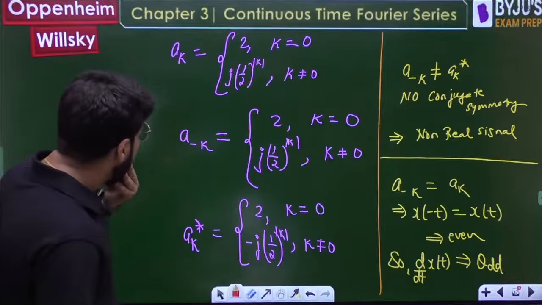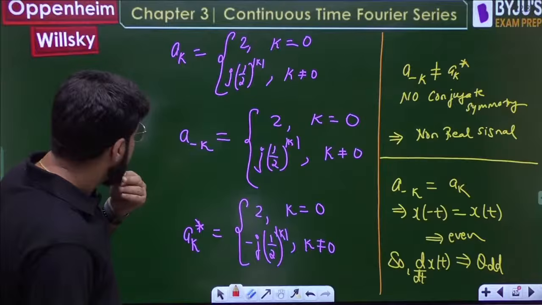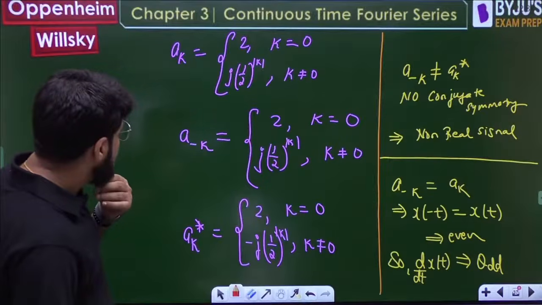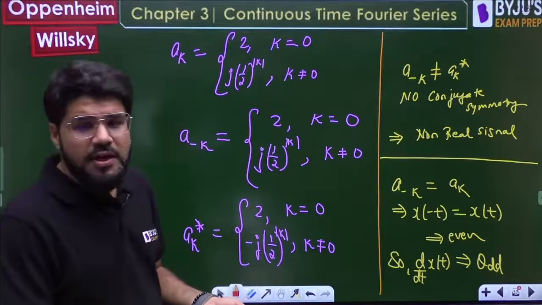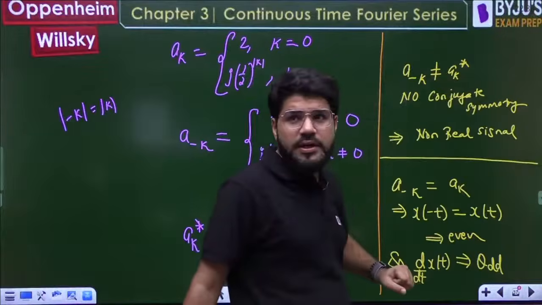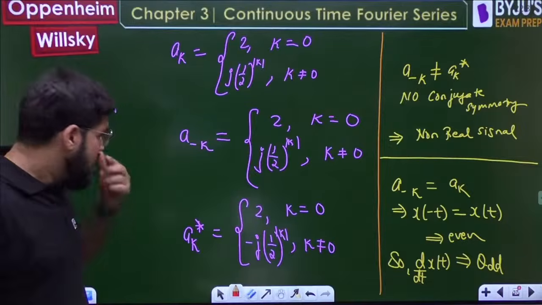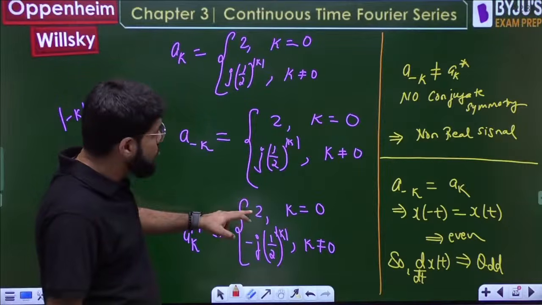Oh yes, this is real. The conjugate a minus k is equal to ak star, minus. No, just carefully check. What is conjugate anti-symmetry? A minus k should be minus of ak conjugate. So this 2 and minus 2 will not match.